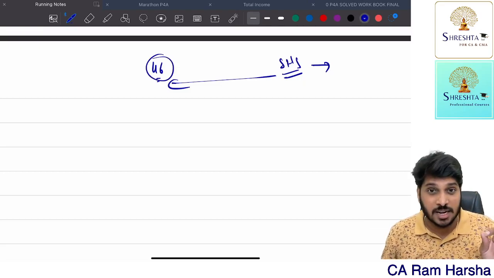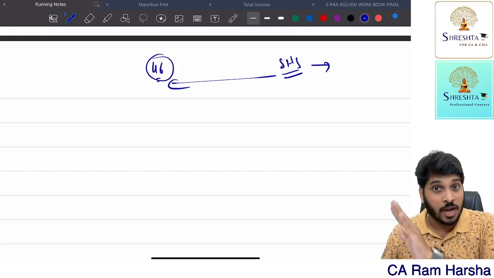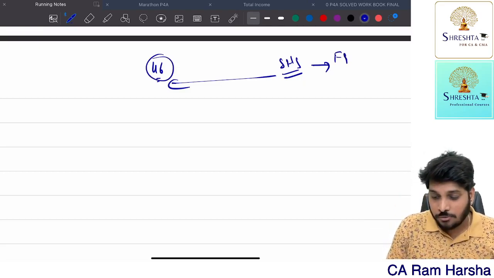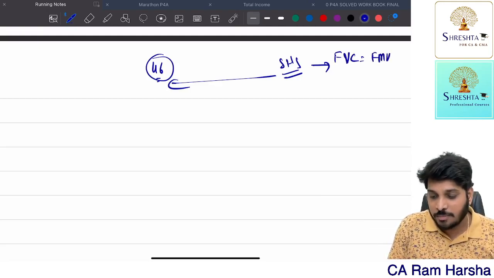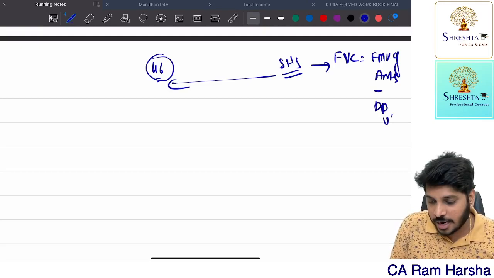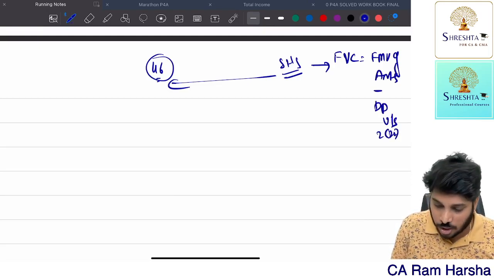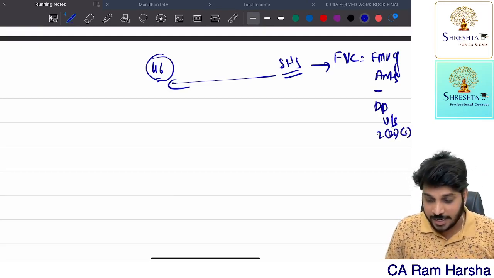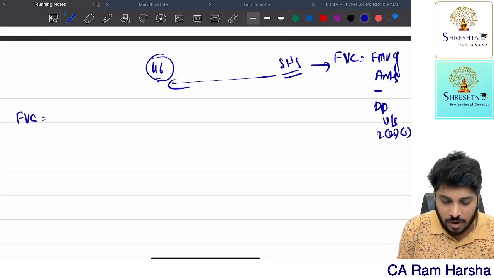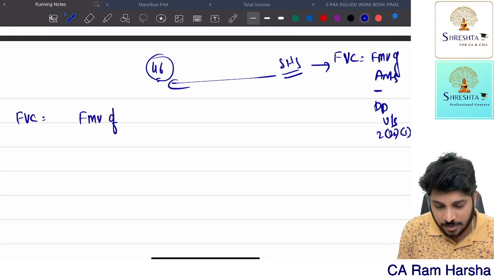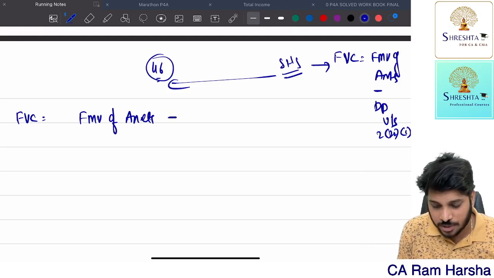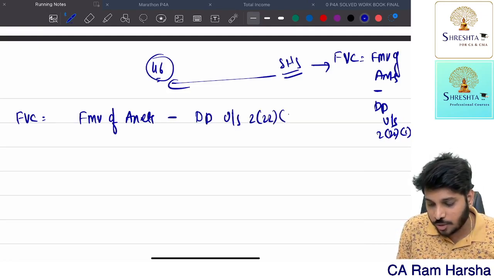Section 46 clearly says it is taxable for the shareholder only, not for the company. So, full value of consideration is nothing but fair market value of assets distributed minus deemed dividend under section 2(22)(c). Getting it? So, for the shareholder, full value of consideration is fair market value of assets on the distribution date minus deemed dividend under section 2(22)(c).